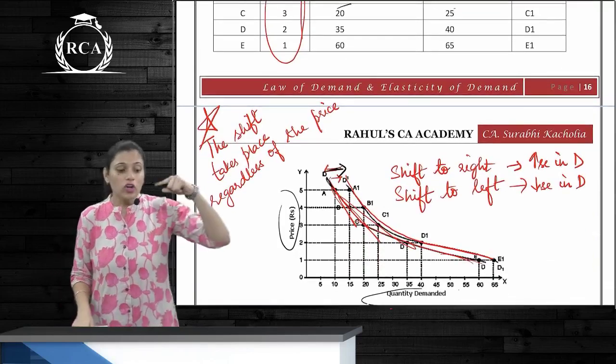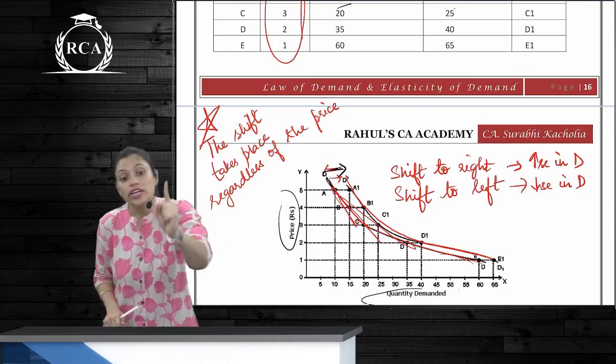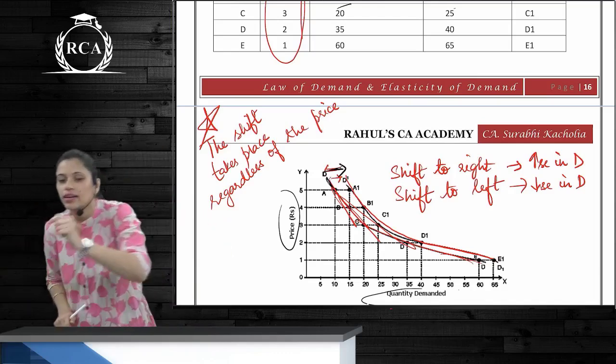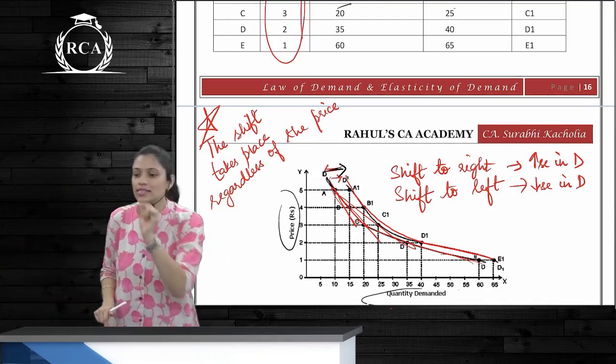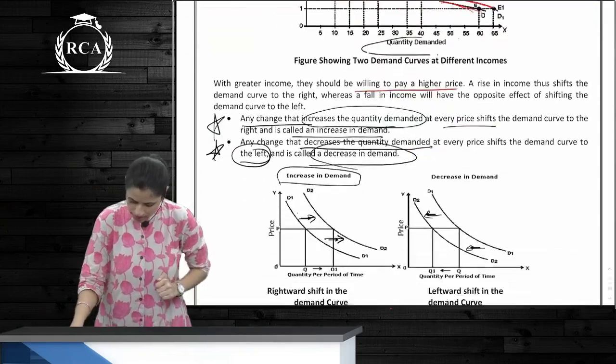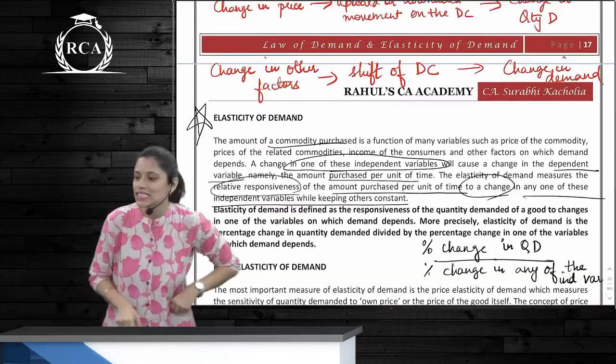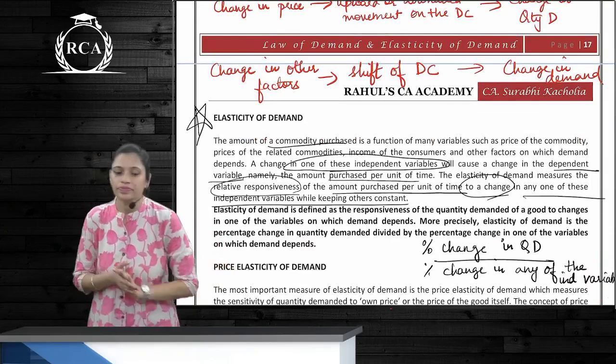So when you are talking about expansion and contraction of demand, you are talking about change in quantity demanded. And when you are talking about increase and decrease in demand, it is only change in demand. Okay. Now this we have already discussed. Chalo. Elasticity of demand. What does it mean?